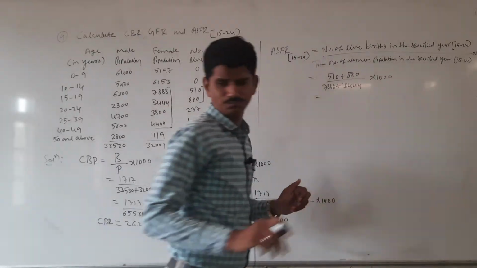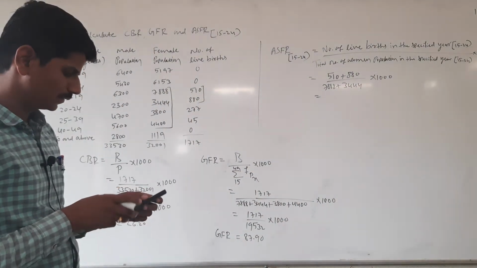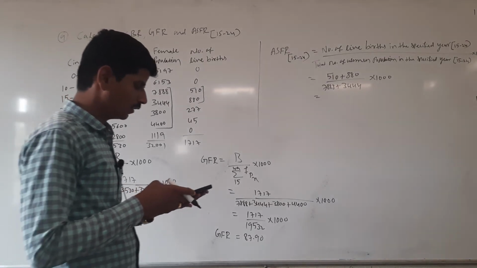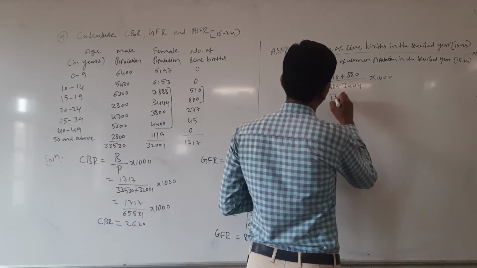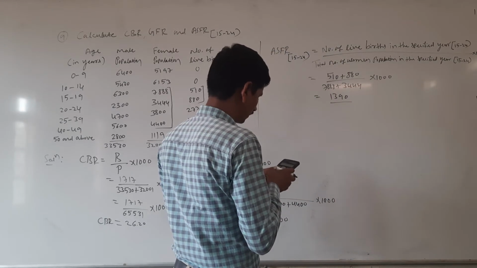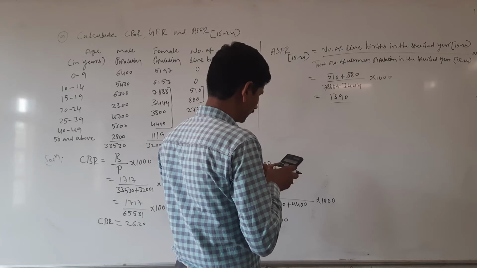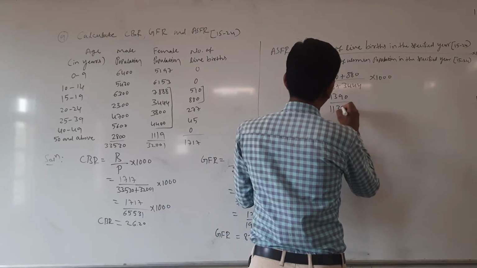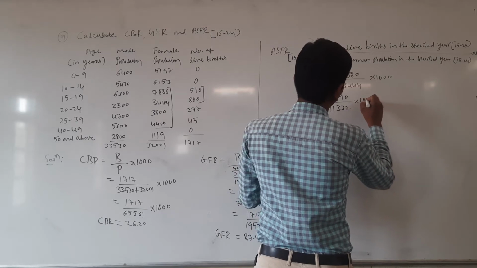Then 510 plus 880 is 1390, divided by 7888 plus 3444 is 11332, into 1000.